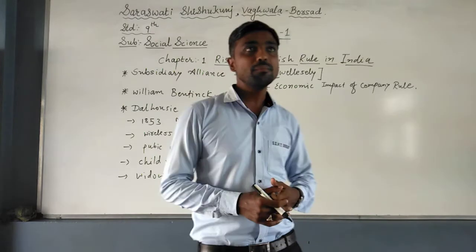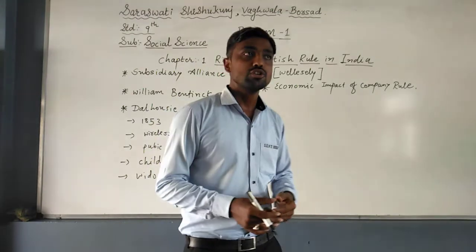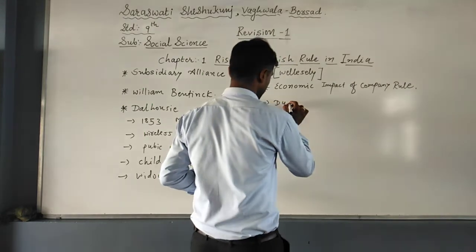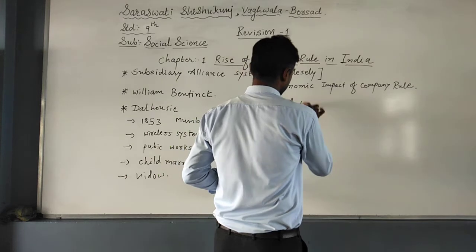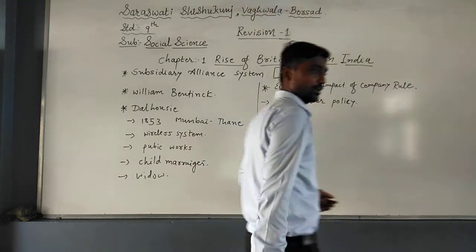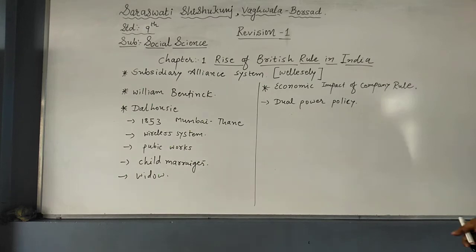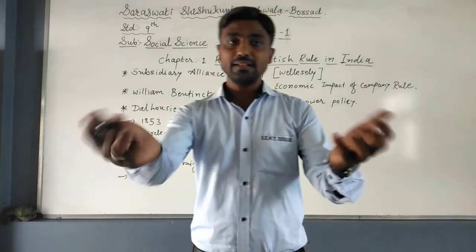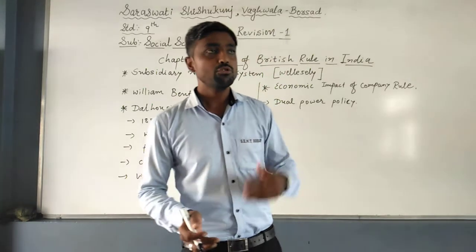So how was the glittering of Bengal declined, how was Bengal faded away? After implementation of Dvimukhi Shasan, or you can say dual power policy, the Britishers got the power to collect the revenue, whereas the Nizam, or the king, had the responsibility to take care of the people.